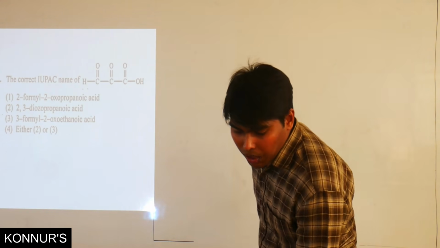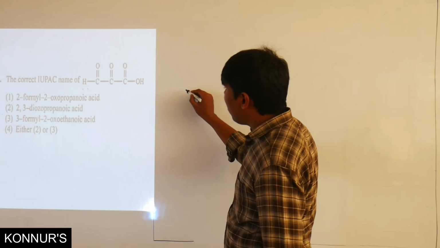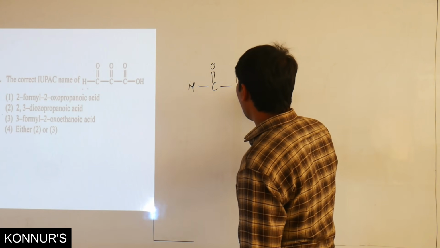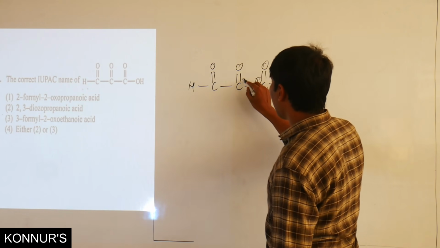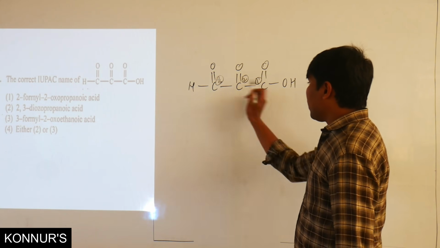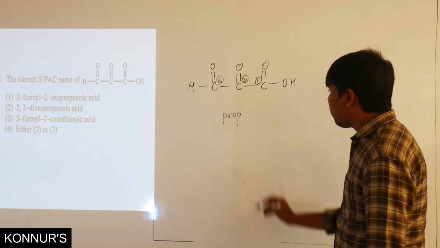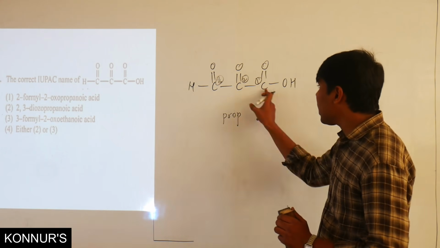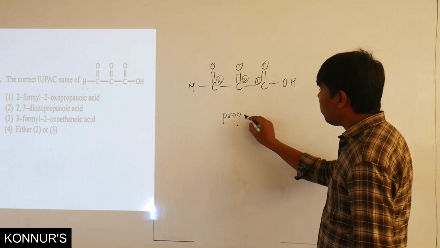So 61st example. The correct IUPAC name of this compound, where there is an HC double bond O, C double bond O, C double bond O. This is the carboxylic acid. This is the first carbon, second carbon, and third carbon. Here, the longest chain contains 3 carbon atoms. Therefore, the root word is prop. And carbon to carbon, don't look at the carbon to oxygen bonding. So carbon to carbon bonding nature is a single bond.